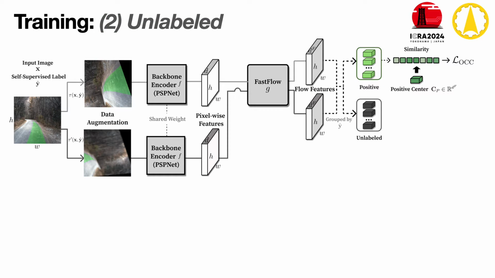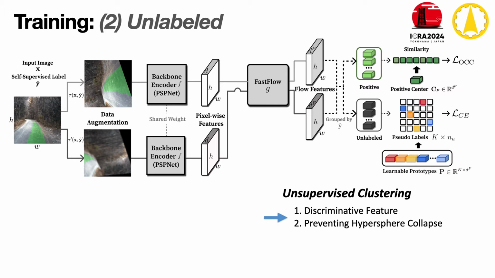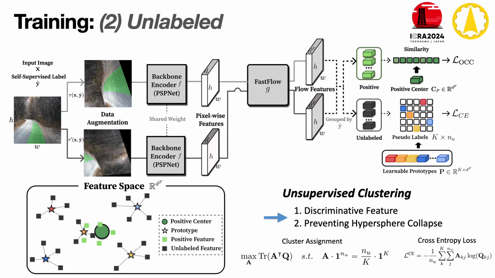In addition to using positive data, we also utilize unlabeled points to obtain more discriminative features and also prevent hypersphere collapse. The flow features of unlabeled pixels are jointly self-labeled and clustered with a set of learnable prototypes, motivated by a self-supervised clustering method for learning visual representations. The feature space is learned by fully utilizing both positive and unlabeled pixels, enhancing the discriminative power of features for the one-class classification.